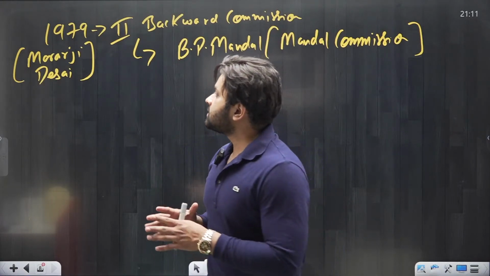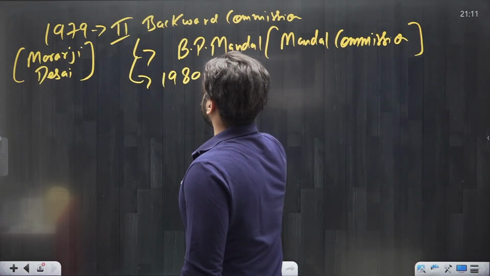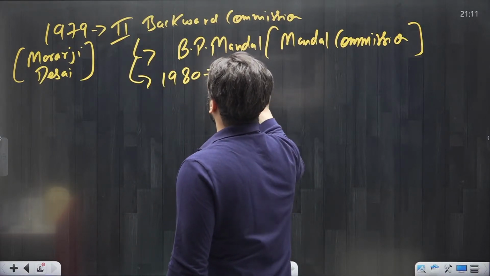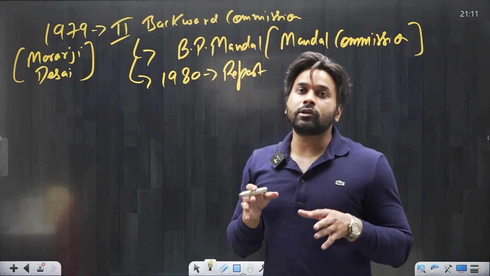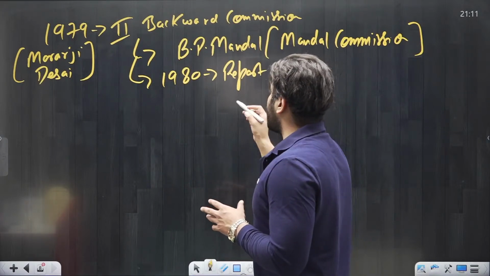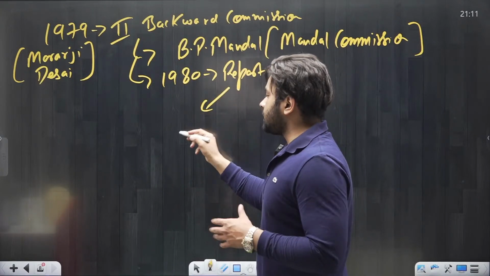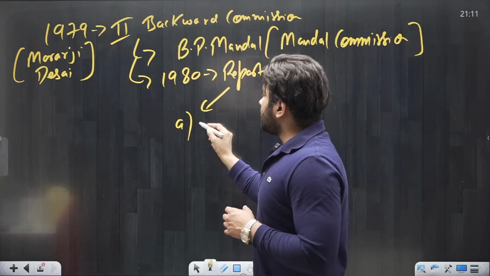So this commission submitted its report in 1980. In this report, let us understand what the commission observed. So the first thing, according to this commission, there are total